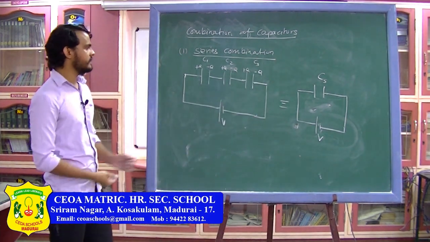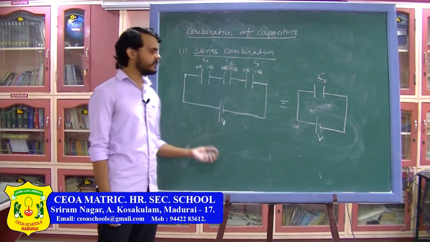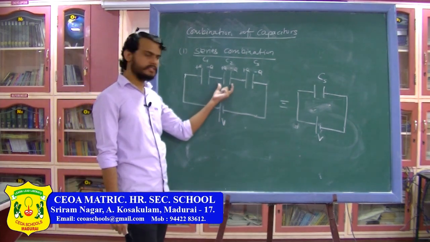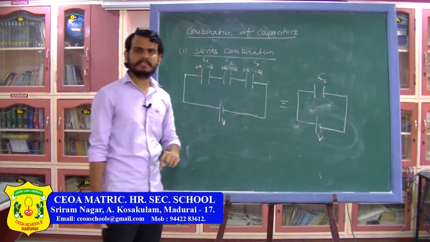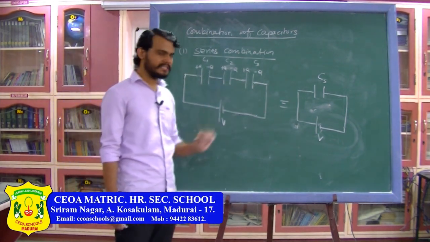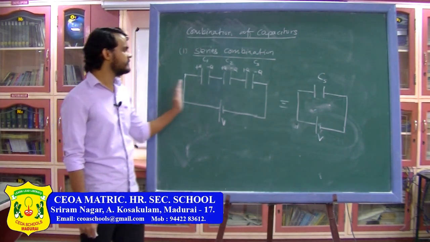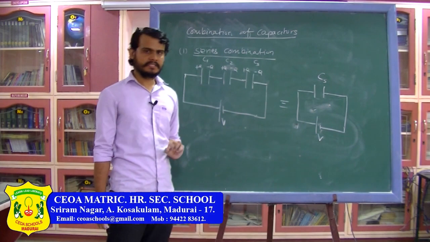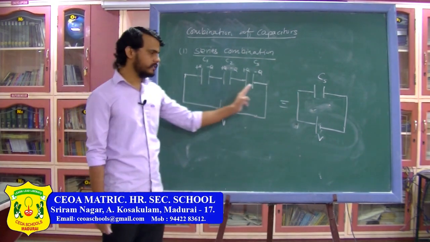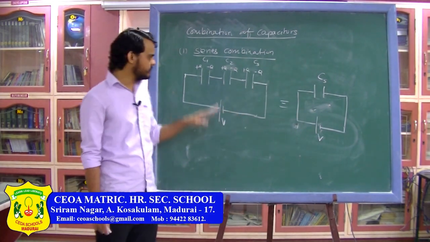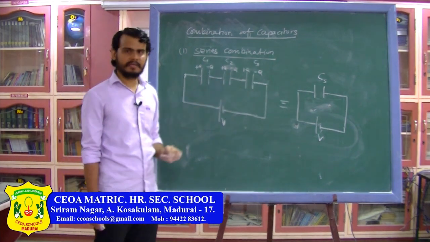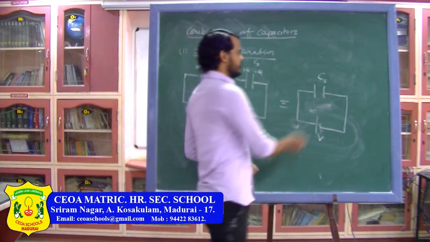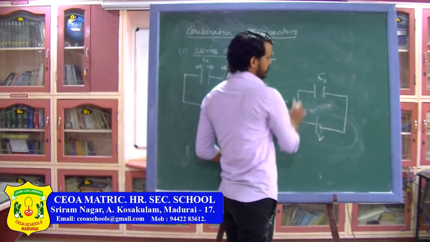So as you can see, when the capacitors are connected in series, the charge on this capacitor is Q, the charge on this capacitor is Q and the charge on this capacitor is also Q. So when the capacitors are connected in series, the charge on all the capacitors will be the same. So the first result you can write is, in series combination of capacitors, charge is the same on all the capacitors. Similarly, here also the charge Q will flow from here to here and deposit here.